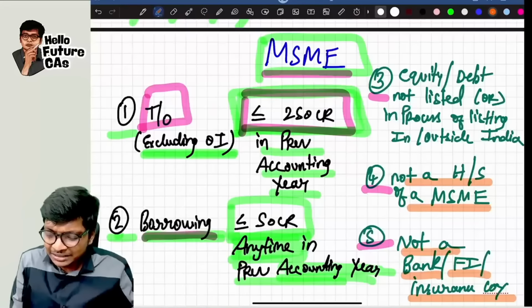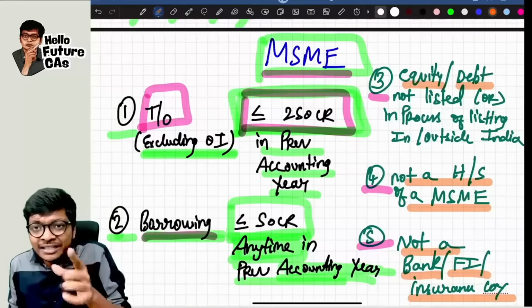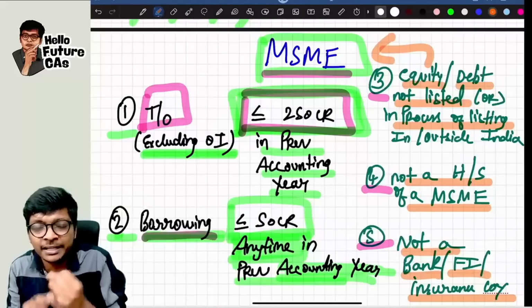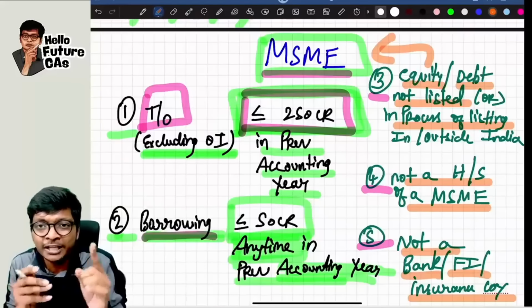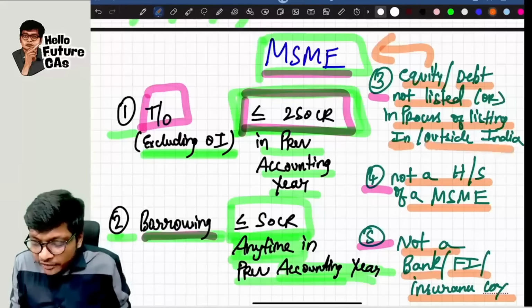Okay. Lastly, if your equity or debt instrument, it should not be listed for you to call yourself an MSME, or it should not be in the process of listing. I'm again repeating, it should not be listed or it should not be in the process of listing. So either I should have not made an application which is pending, or it is not listed also, equity or debt, not both, anyone. And the main thing is, it should not be listed in India or even outside India.